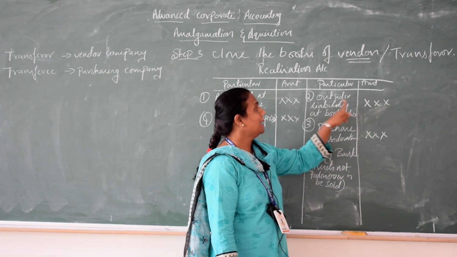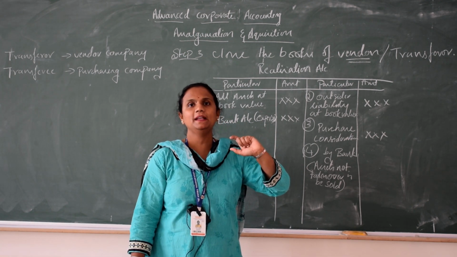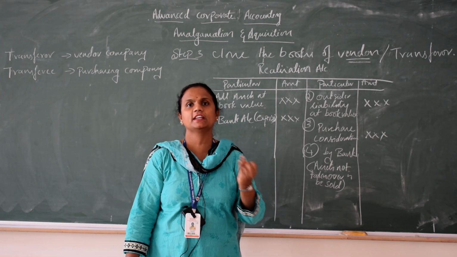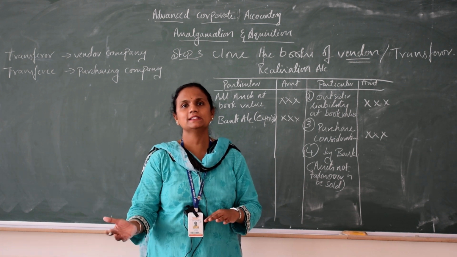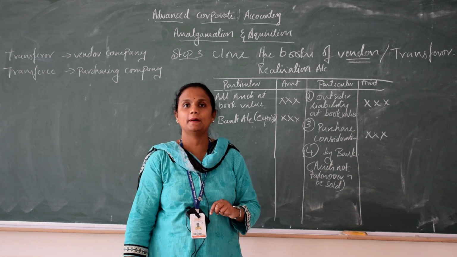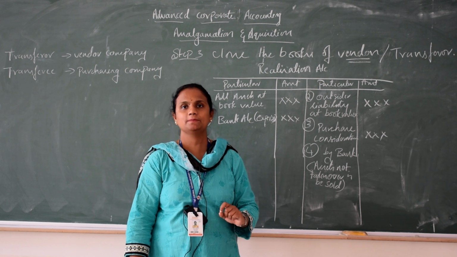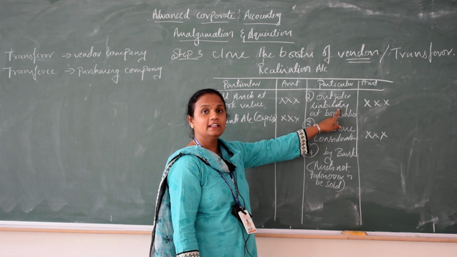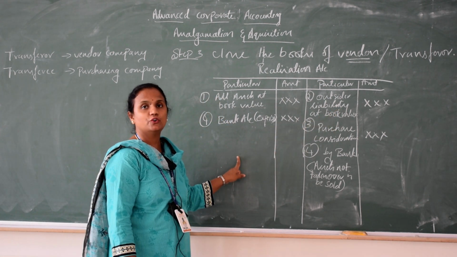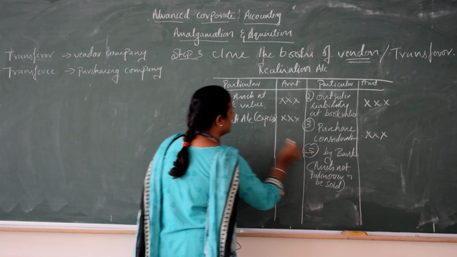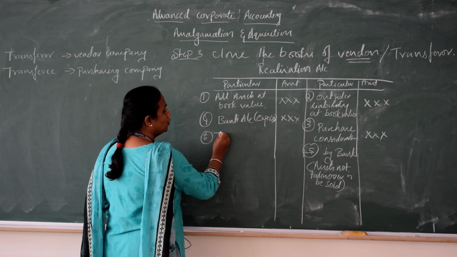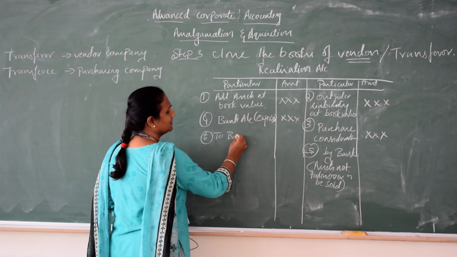Later the liability. For some of the liabilities they say, for example you have debenture, creditors, bills payable, bank overdraft, the purchasing company says I am not taking your bills payable, I am not paying your bills payable. Then also you would have considered it here, but on the other side you should write down saying that you have to pay it off. This is 5th and this is 6th, to bank.